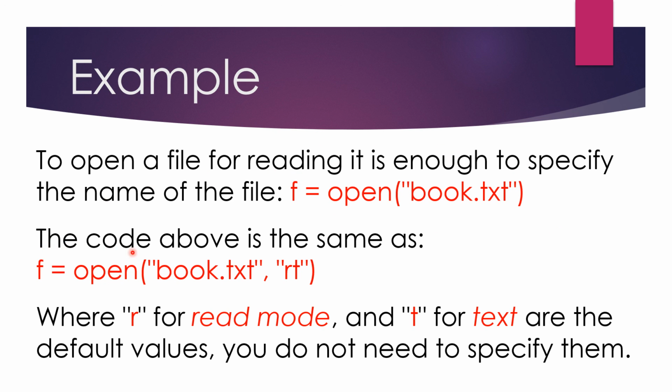As you can see here, the code above is the same as f is equal to open book.txt, where the file name is there and the mode is also there. But these two have the same function when we want only to read a file. Actually, this rt refers to r for read mode and t for text, which are the default values. You do not need to specify them.